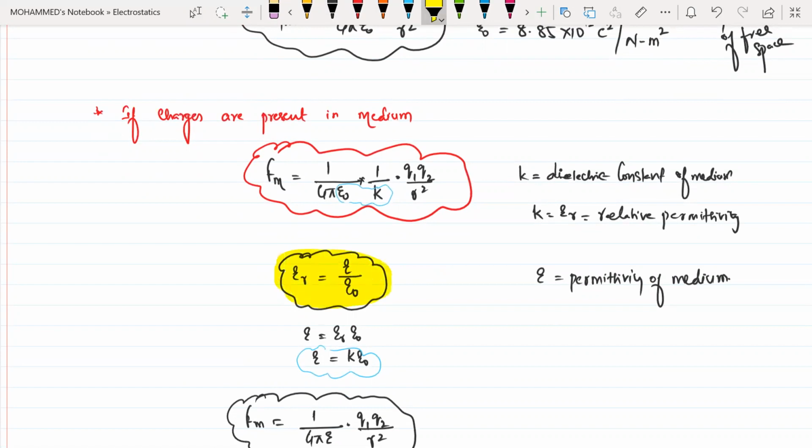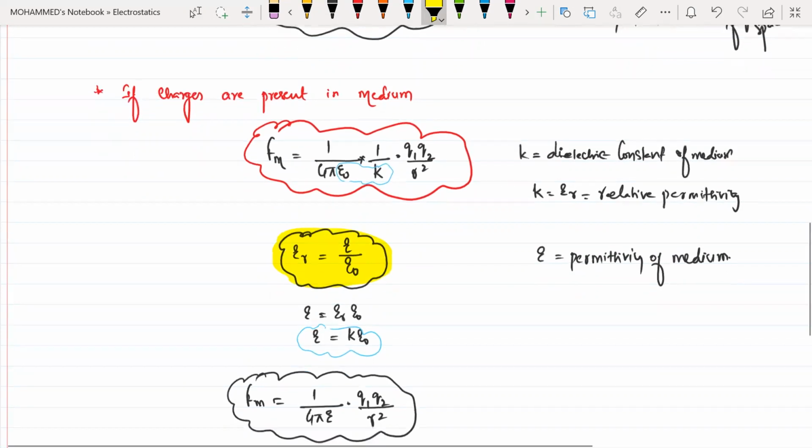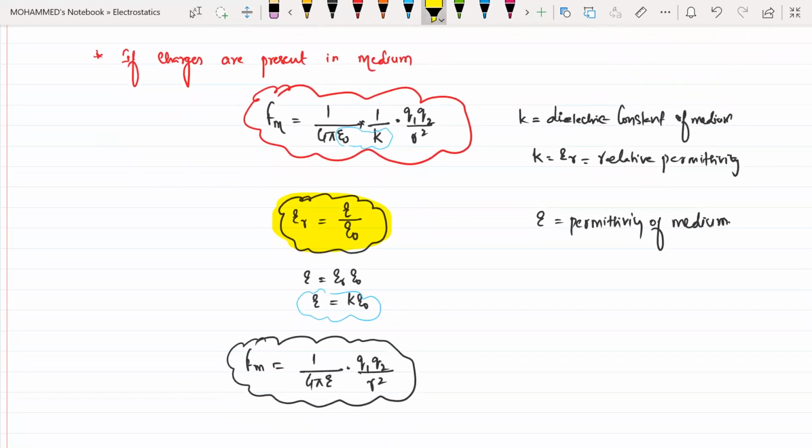See here, epsilon r is also represented by K. The ratio of the permittivity of the medium divided by the absolute permittivity of free space is called the dielectric constant of the medium, also known as relative permittivity. Both of them are one and the same. Dielectric constant of the medium and relative permittivity are one and the same.